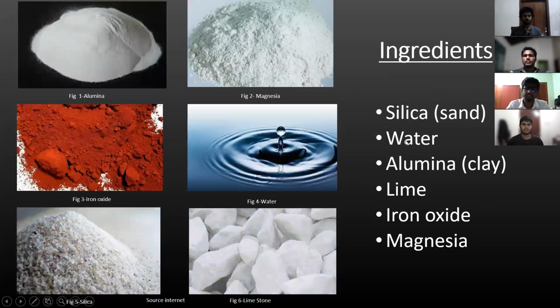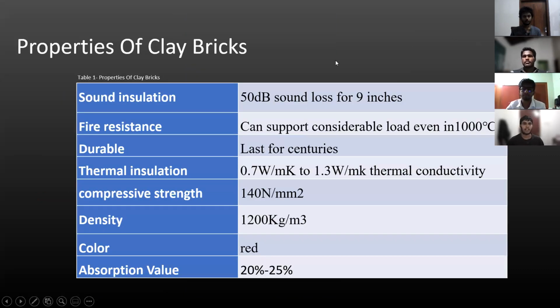Then in the next slide we can see the ingredients for the clay bricks. There are silica, water, alumina, lime, iron oxide, and magnesia. Now I'm going to explain the properties of clay bricks. There are a lot of properties of clay bricks: sound insulation, fire resistance, durability, thermal insulation, compressive resistance, density, color, and absorption value are some of them.